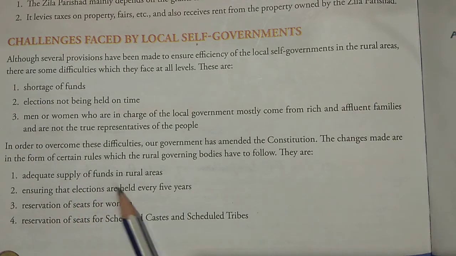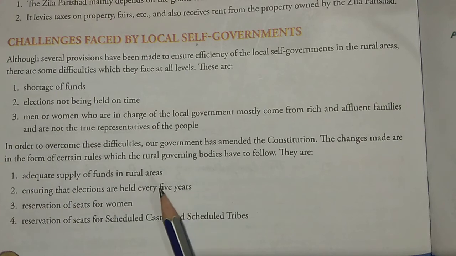Number two, ensuring that elections are held every 5 years, and seeing that proper elections are done every 5 years so that the members are chosen and these members can work. Because if the election is delayed, these people will not work, because their tenure is only for 5 years. They don't have enough money also. So this is the problem here.